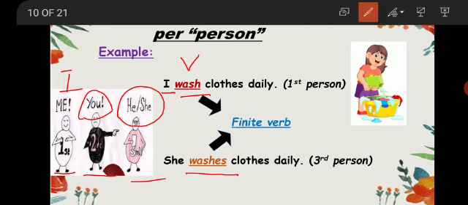Now here the action is washes. But how the finite verb is changing? Like with I, we have used only wash without S and ES. But with she, we have used first form of verb adding S and ES with it. So this is how the finite verb also changes according to the person. Okay?